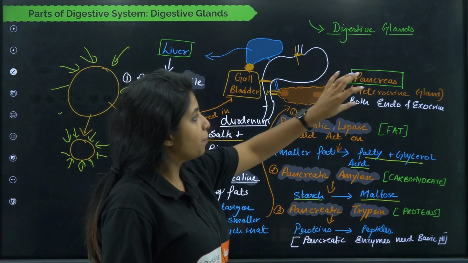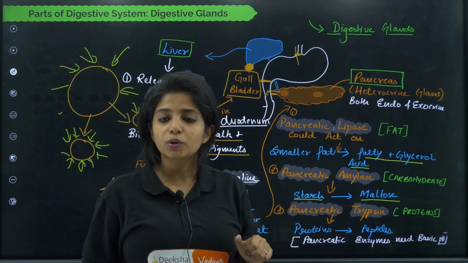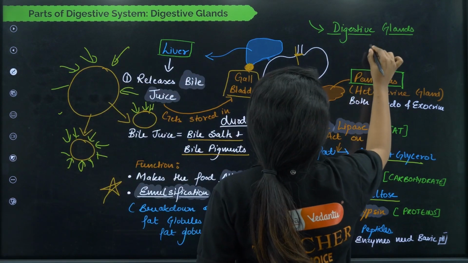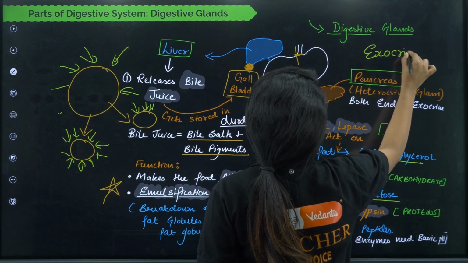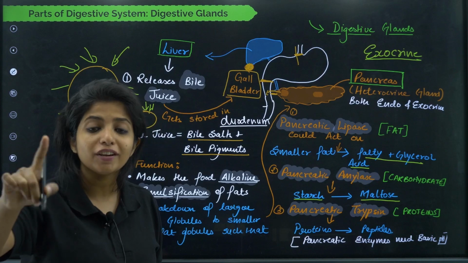Now, pancreas, when I talk about that, I say it's a heterocrine gland. Why do I say it's a heterocrine gland? Because it releases enzymes, and those glands which release enzymes, I call them exocrine glands. And also, the pancreas is responsible for the release of a very important hormone.